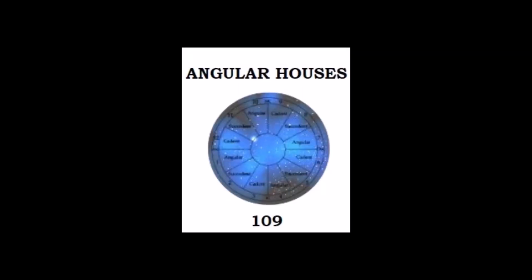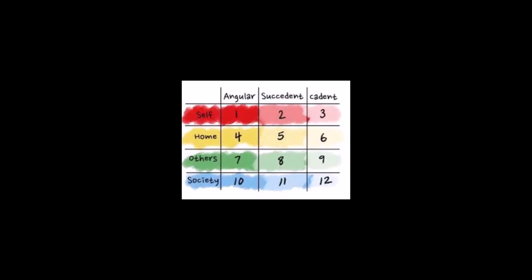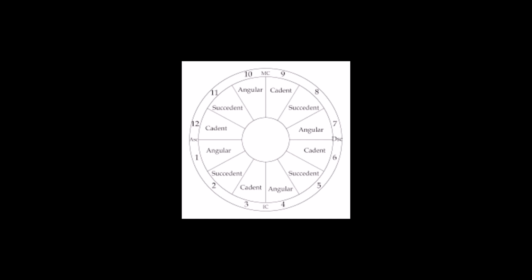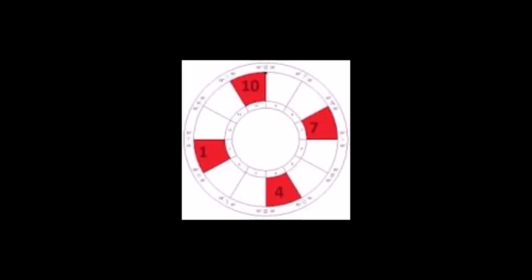Here's some quick facts about angular houses in astrology. The angular houses are also known as the angles. The angular houses start the house quadruplicity of a chart wheel. The angular houses rule over the first house, which is the ascendant, the fourth house, which is the IC, the seventh house, which is the descendant or the DC, and the 10th house, which is the midheaven or the MC. The quality is a cardinal quality. And the angular house themes are self, beginnings, actions, discovery, identity in relation to self, others, and the public, career, ego, connections, home, private and public life, to name a few.